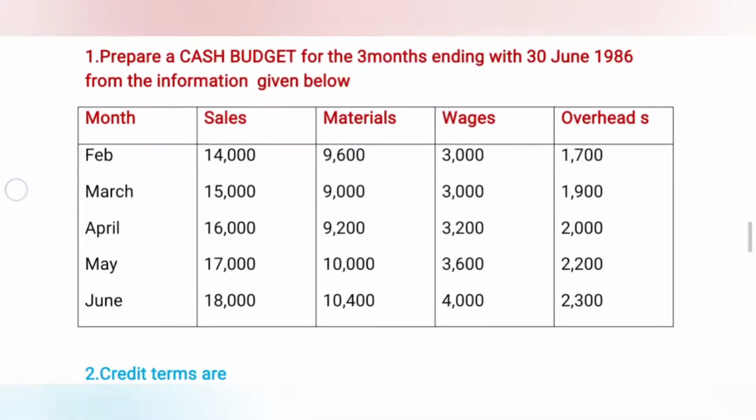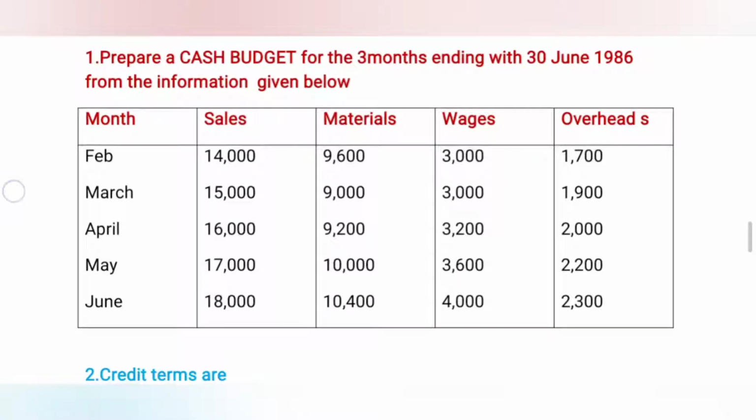Here we have 5 columns: month, sales, materials, wages, and overheads. The months given are February to June. Sales are 14, 15, 16, 17, 18 thousands respectively. Now coming to materials: 9600, 9000, 9200, 10,000, 10,400, whereas wages are 3000, 3000, 3200, 3600, 4000. Now coming to overheads: 1700, 1900, 2000, 2200, 2300.